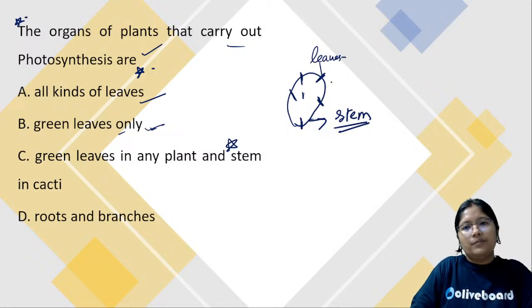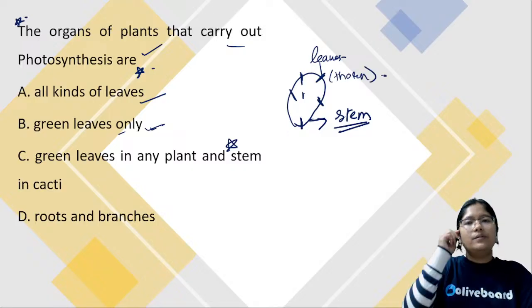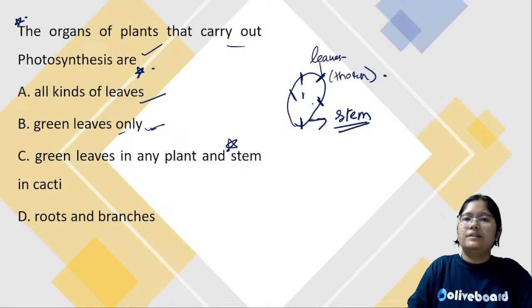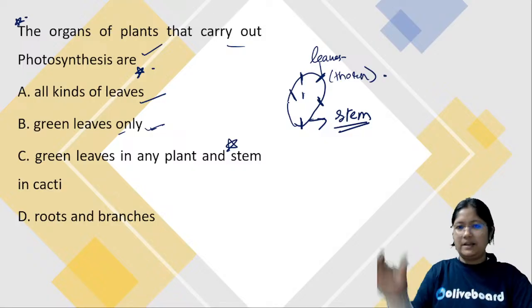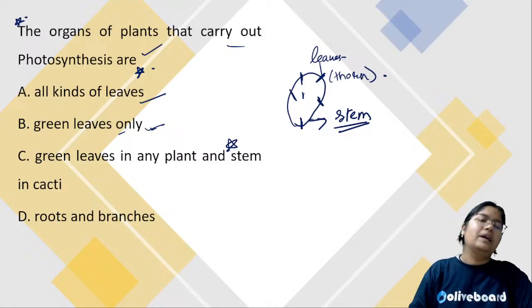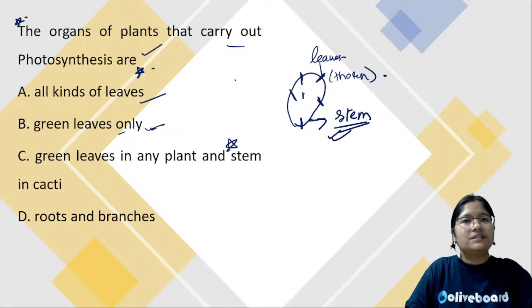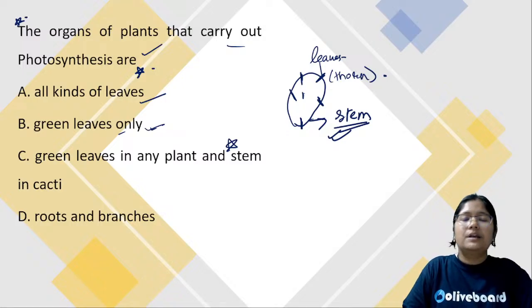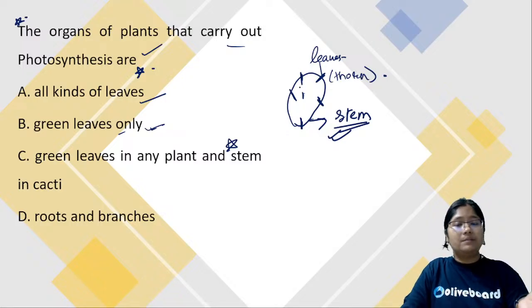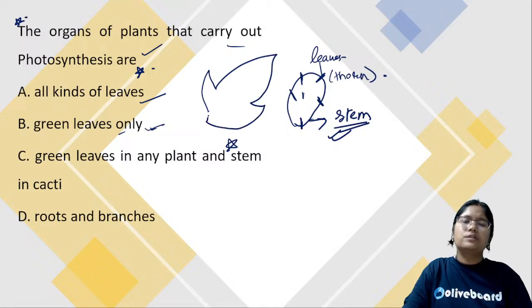So we don't call them leaves. We call them thorns. But this is not leaf. This is the stem. What appears to be like a big fat succulent leaf is actually the stem. Why is it like that? Because it is very hot in the desert region, in the dry arid region, so transpiration should not happen much. If they had open flat leaves like this, all the water would go out. That is why they maintain this structure.